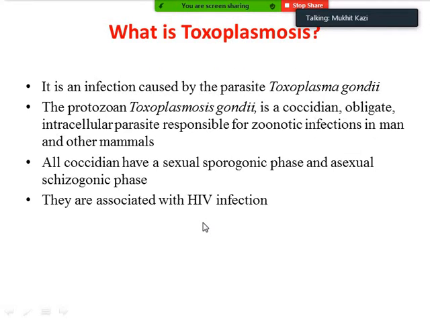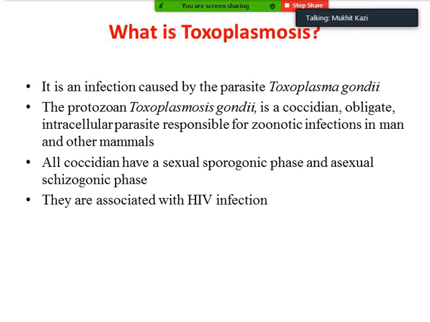What is toxoplasmosis? It is an infection caused by the parasite Toxoplasma gondii. So this is the causative agent, which is Toxoplasma gondii. It is a protozoan and a coccidian, which is an obligate intracellular parasite responsible for zoonotic infections in man and other mammals. So one example of a zoonotic disease is toxoplasmosis. You can remember this as one of the zoonotic infections in man.